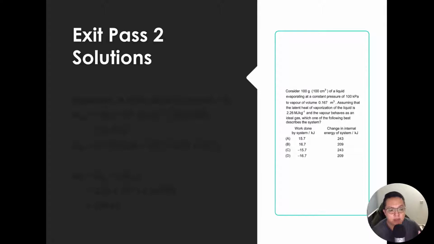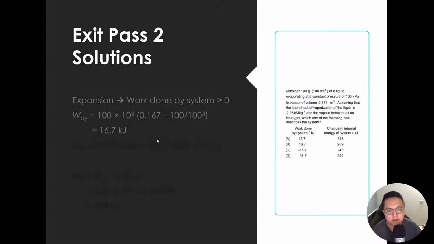Alright. Then remember to do boiling, you have to supply energy into the system. So that's using the latent heat of vaporization. So first thing first, we can work out the work done by the system. Since it's expansion, work done by the system is positive. So I can do work done by and just take the pressure, 100 times 10 power 3 Pascal. Then find the change in volume. Okay, 0.167 minus 100 cm cube divided by 100 cube to convert to meters cube. So I have 16.7 kilojoules.